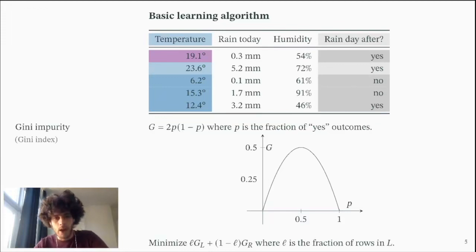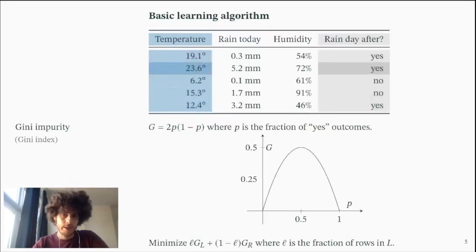So we measure how good this splitting point is. And we measure this with the Gini impurity. So for each of the values that we have, we're going to take the weighted average of the Gini impurity on the left of the split and the rows on the right of the split. So on the left, we have these 4 rows. We see the fraction is 1/2, so the Gini impurity will be 1/2. And we weight this with 4 rows. And on the other side, we have 1 row with perfect split because we only have 1 value.